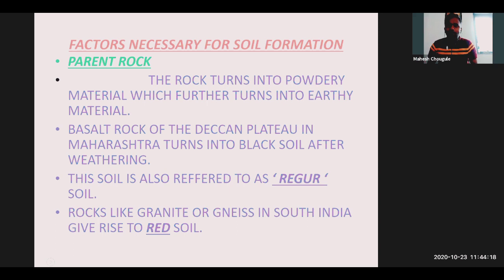For example, the basalt rock. Underline, everyone, the basalt rock, very important. Come on everyone, underline the basalt rock. So where can we get this basalt rock? Let's see. Basalt rock of the Deccan Plateau in Maharashtra. If you go to the Sahyadri mountains, Vidarbha, those are some of the plateaus. Plateau is a surface area. So the basalt rock of the Deccan Plateau in Maharashtra turns into black soil after weathering.